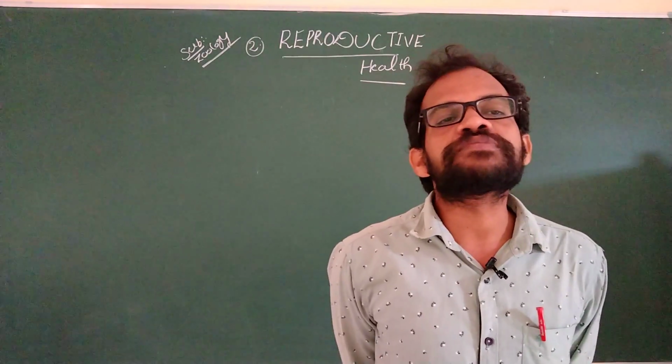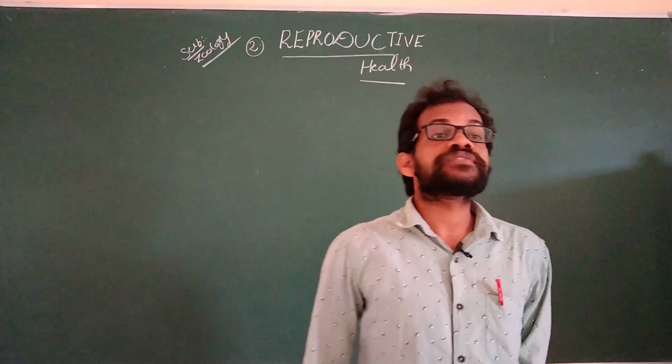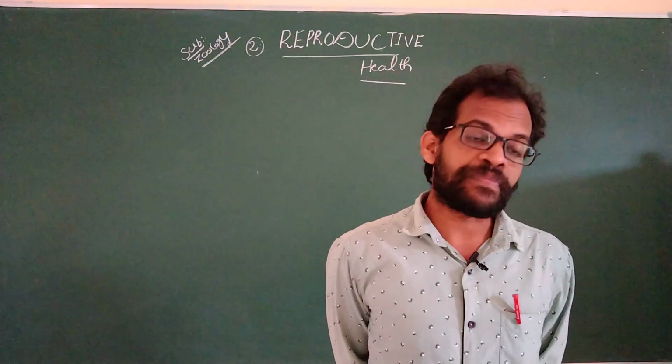What is the first contraceptive method? What is our target for the contraceptive method? To allow sexual intercourse but prevent pregnancy.